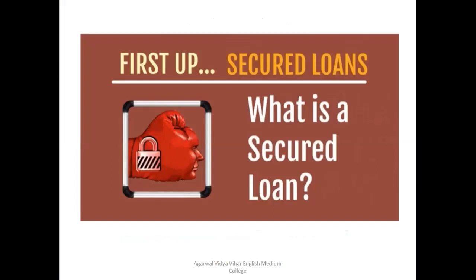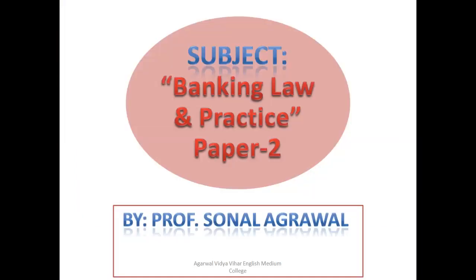As you know, in the last lecture we covered the topic of forms of advances. We discussed four types of forms of advances. The first is the overdraft, second is cash credit, third is loan, and lastly we discussed the purchase or discounting of bills. I have also shared the material in Google Classroom, so you can check it. I have also shared the portion that will be asked for assignment purposes, so just check it in the group.